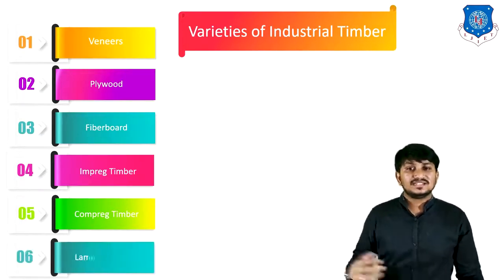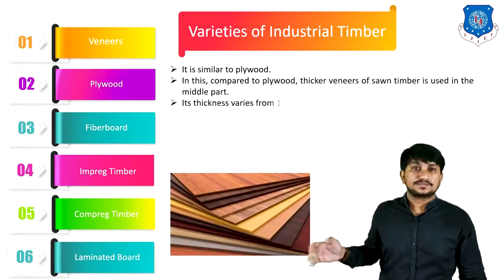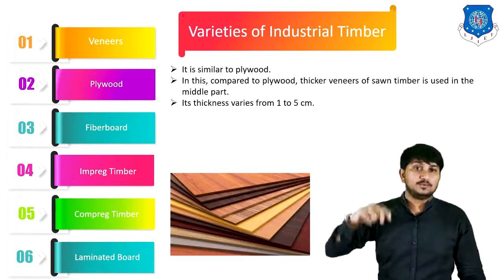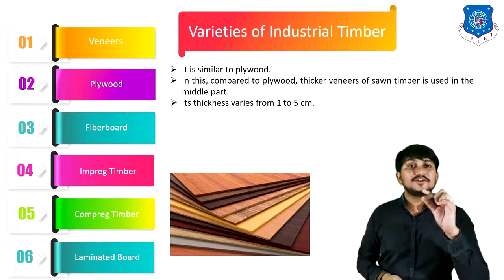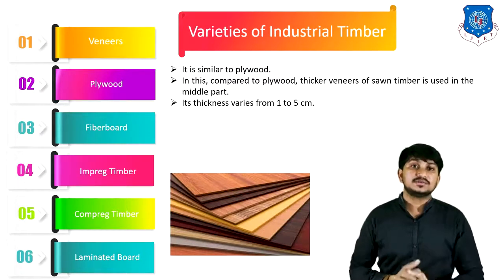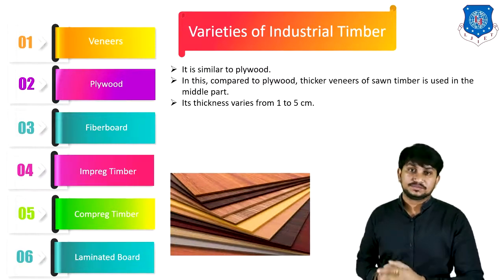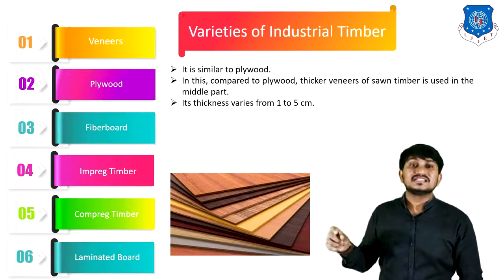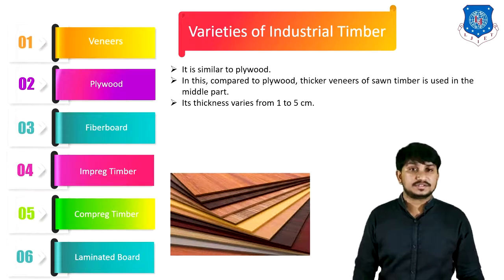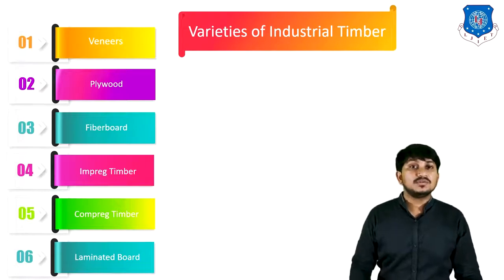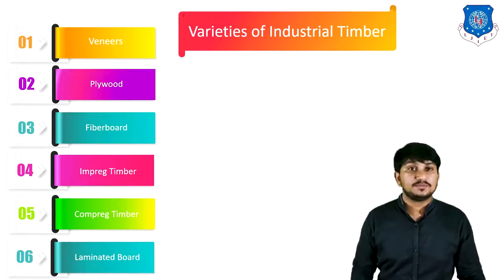And the last is laminated boards. It is similar to plywood, but compared to plywood, thicker veneers of sawn timber is used in the middle of the part. Its thickness varies from 1 to 5 centimeters. These are the laminated boards. That's all about the varieties of industrial timbers.